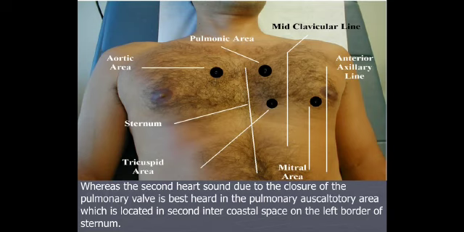Loud A2 can be due to systemic hypertension, or the diminished aortic component is seen in aortic stenosis and aortic incompetence. Loud P2, the pulmonary component, is seen in pulmonary hypertension, or the pulmonary component can be diminished in pulmonary stenosis. We didn't have splitting in the first heart sound because the components were low pitched and merged into each other, in spite of there being two components.